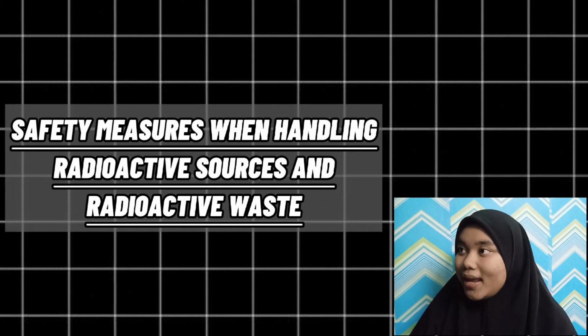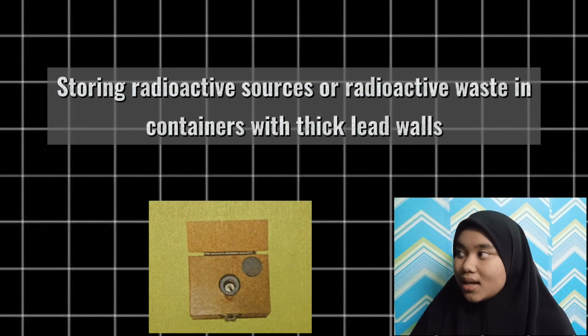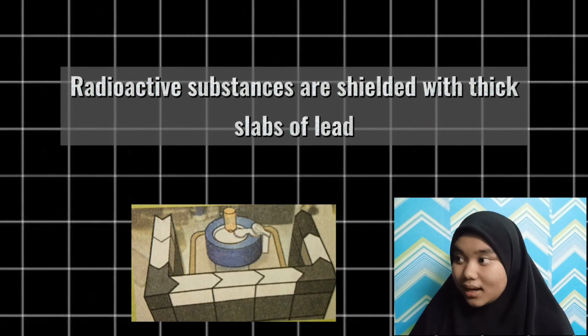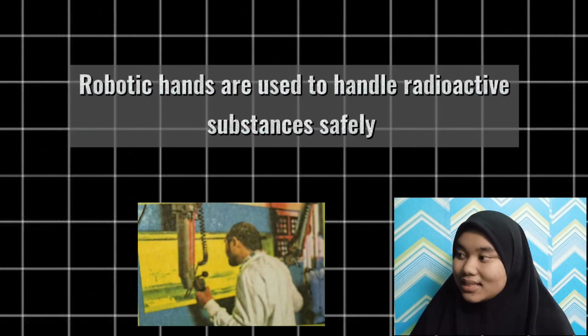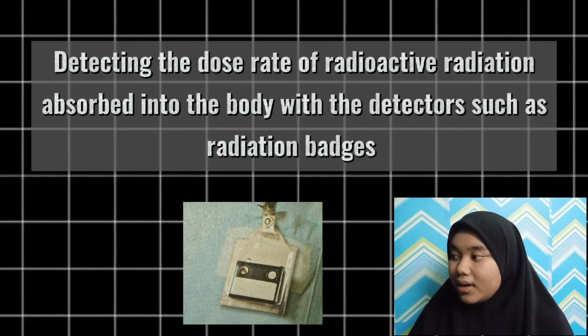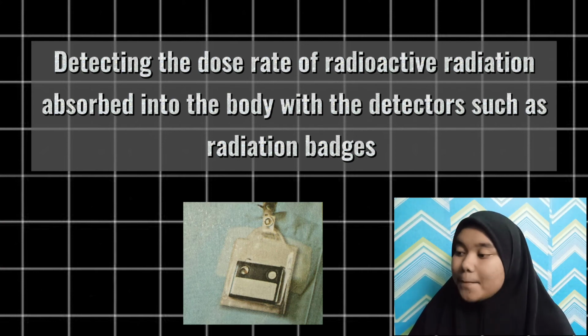Safety measures when handling radioactive source and radioactive waste. 1. Storing radioactive source and radioactive waste in containers with thick lead walls. 2. Radioactive substances are shielded with thick slabs of lead. 3. Robotic hands are used to handle radioactive substances safely. 4. Detecting the dose rate of radioactive radiation absorbed into the body with detectors such as radiation badges.